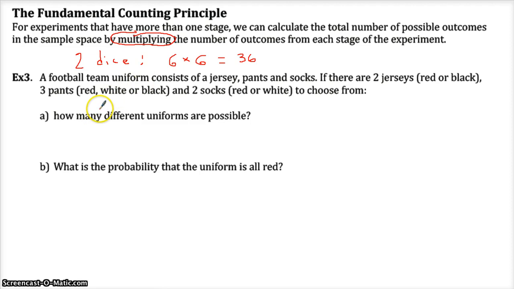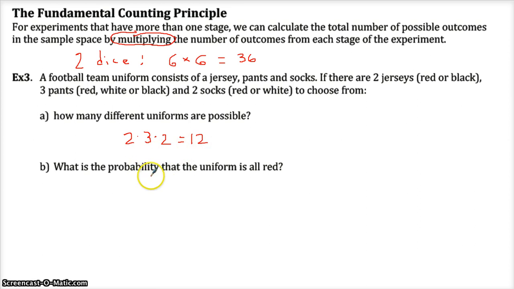Football team uniform consists of a jersey, pants, and socks. If there are 2 jerseys, 3 pants, and 2 socks, how many ways can you do the whole uniform? Well, you got 2 choices for jersey, and, I'm also going to say and a lot here. And is a very important word in probability. And 3 choices for pants, and 2 choices for socks. If I do that correctly in my head, I get 12.